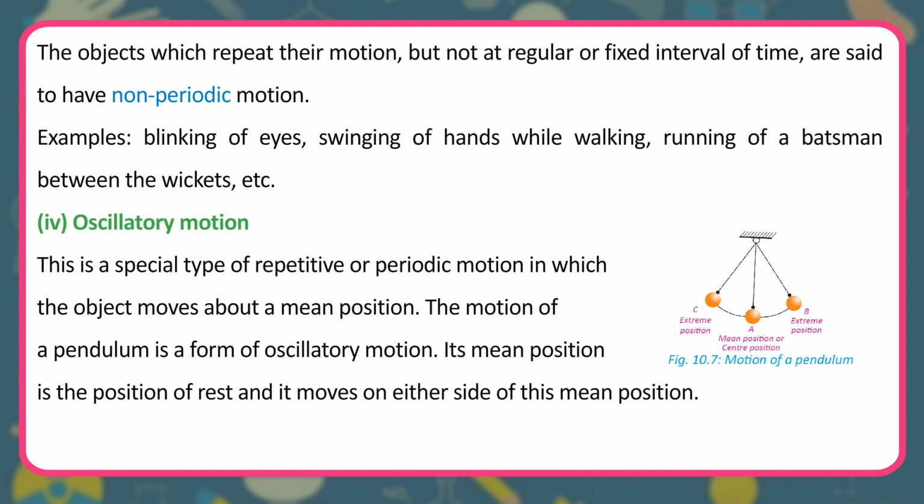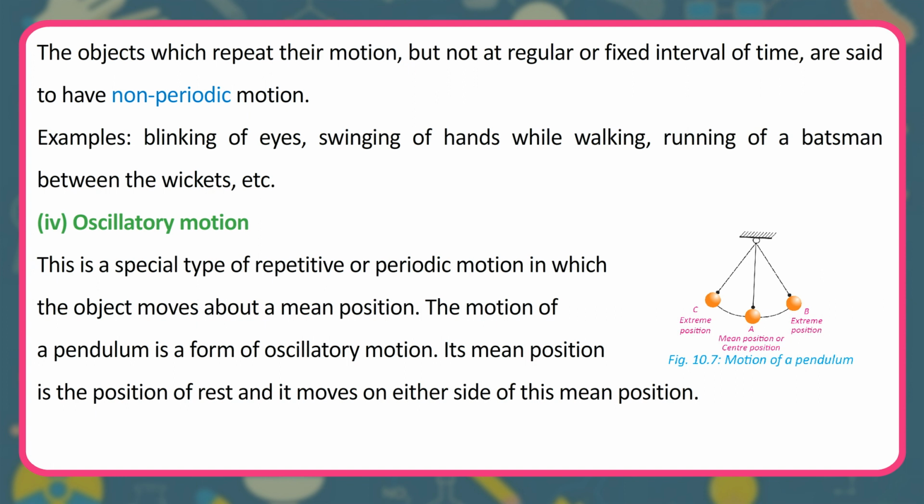The objects which repeat their motion, but not at regular or fixed interval of time, are said to have non-periodic motion. Examples: blinking of eyes, swinging of hands while walking, running of a batsman between the wickets, etc.